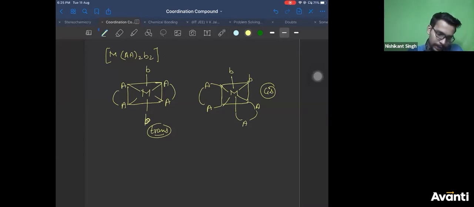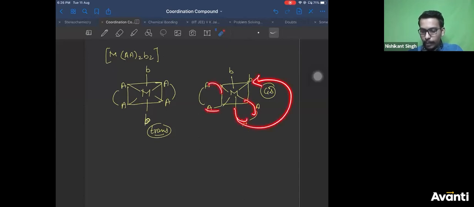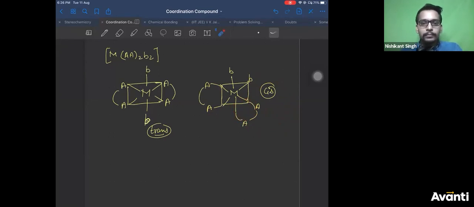Can you give me a reason why it is not possible? It is possible. It is stable. The bridge ligands are adjacent. It is not rotating here and bypassing something. It is adjacent to each other. It is possible, correct? So these are the two isomers possible.